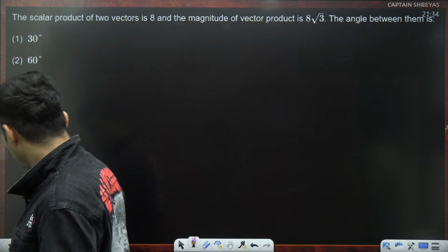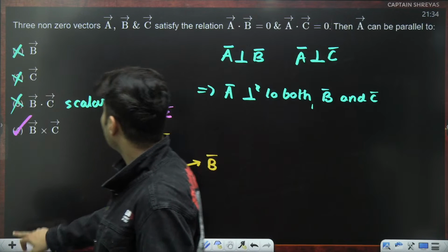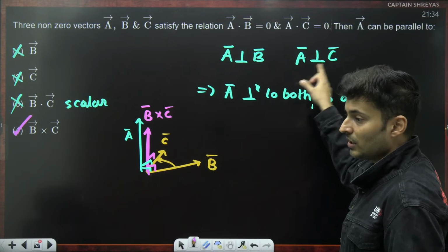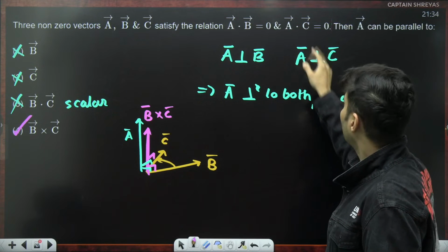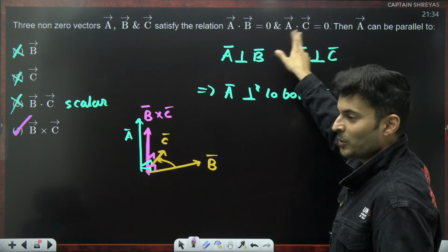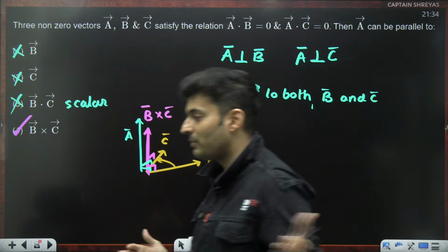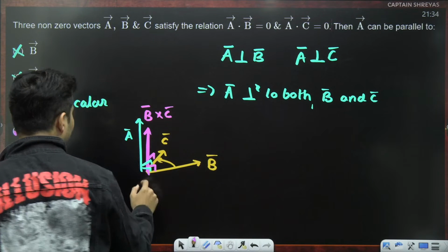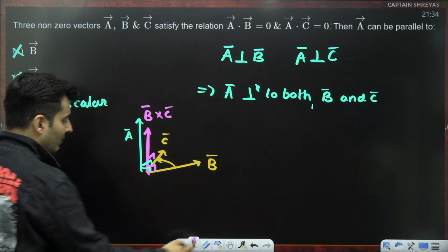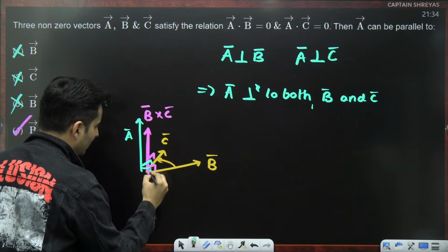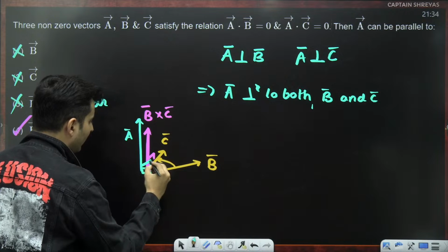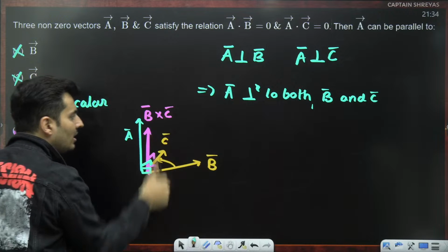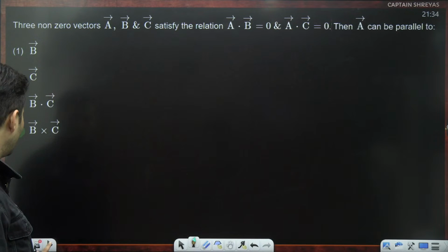How is A parallel to C? A is not parallel to C. In fact, I said A is perpendicular to C. This is not parallel, this is perpendicular. Why? Because that dot product is 0. If that dot product is 0, then they are perpendicular. Is that okay, Jay? I never said it is parallel to C. I said it is perpendicular to C. If you notice the symbols also, it is perpendicular to B also, it is perpendicular to C also. So A's direction is same as B cross C's direction using the right hand thumb rule.